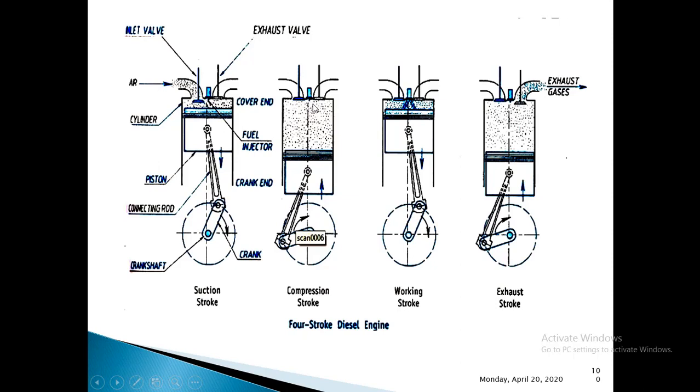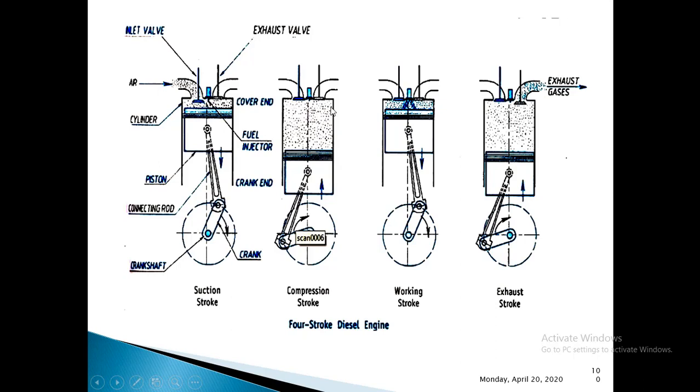So that is what actually the constant pressure combustion process. I will tell you once again, when the compression stroke is about to finish, this fuel injector which is placed here will inject the fuel, and the fuel which is supplied into this combustion chamber will undergo combustion just by the heat of this compressed air. So that's why they used to call these diesel engines as compression ignition engines.